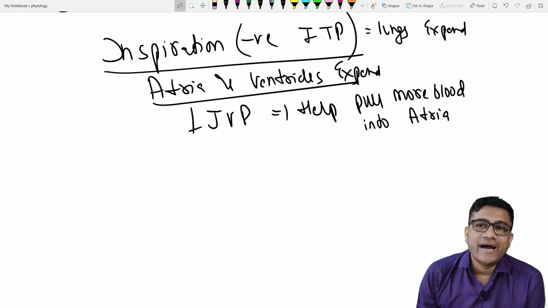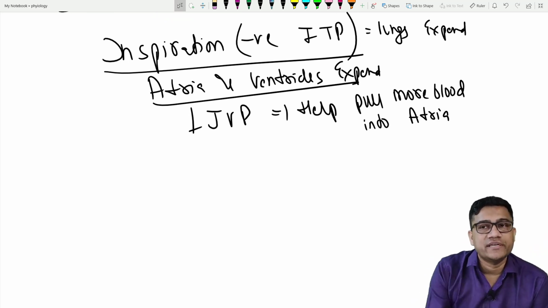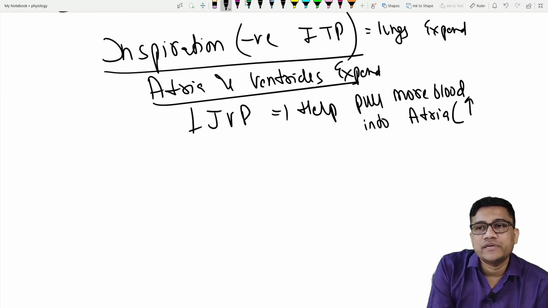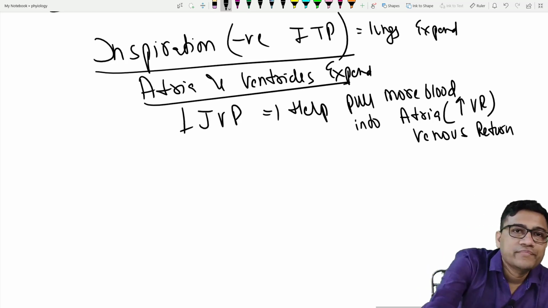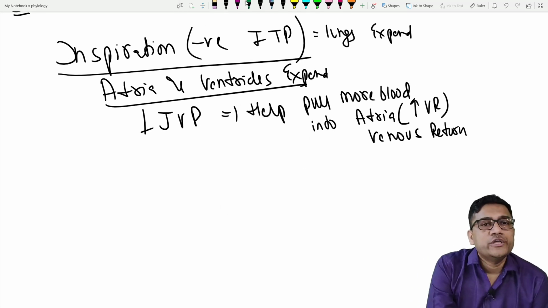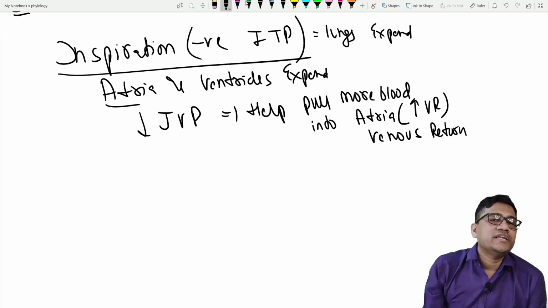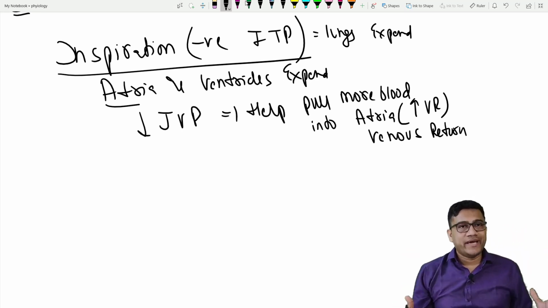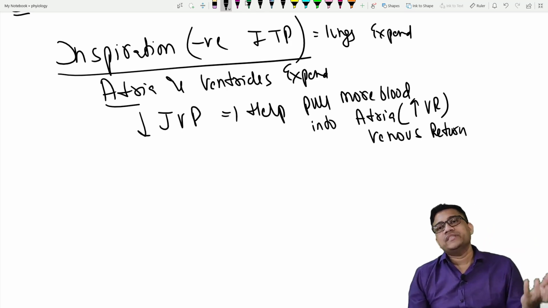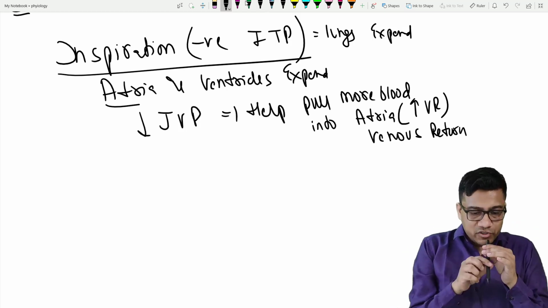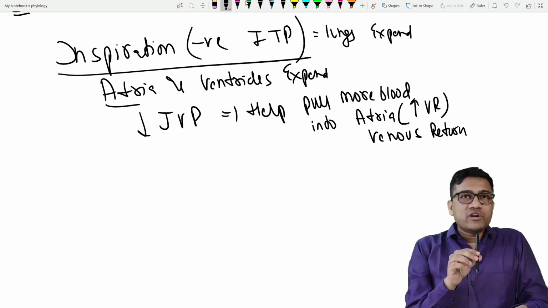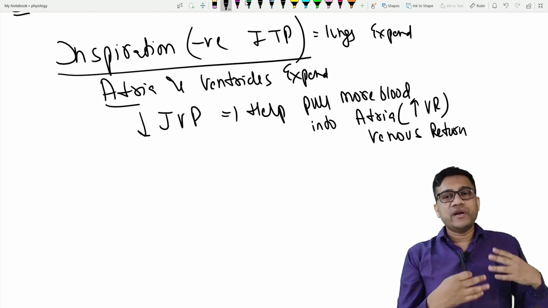Are you clear? So that causes increased venous return. That is called venous return, so increase VR. I'll discuss it very shortly. Just write the name venous return. So what is the normal phenomenon? During inspiration, the expansion of the thorax should cause a fall in JVP, and this fall in pressure in the JVP and the atria should, like how you drink Pepsi with a straw, you are inspiring, so inspiration will cause suction, so it causes suction of blood into the heart.